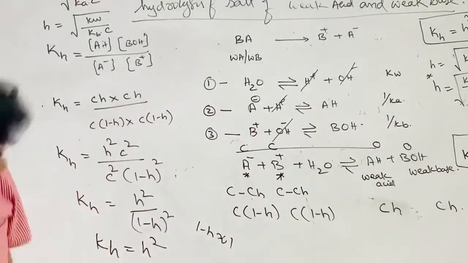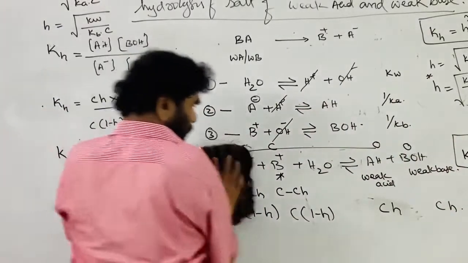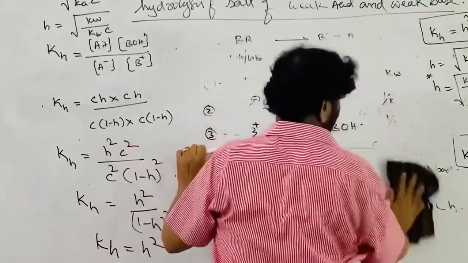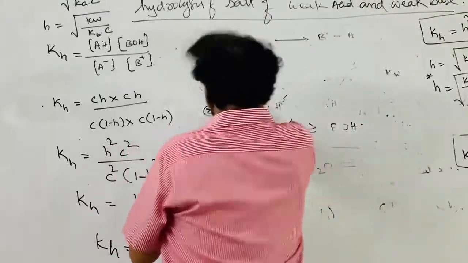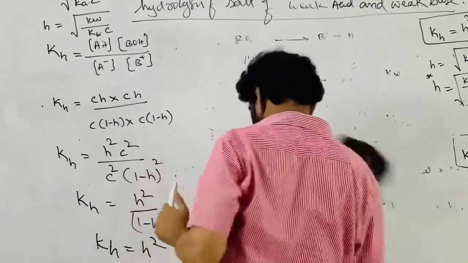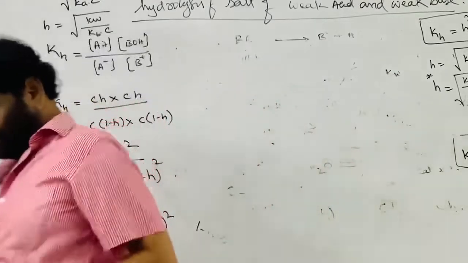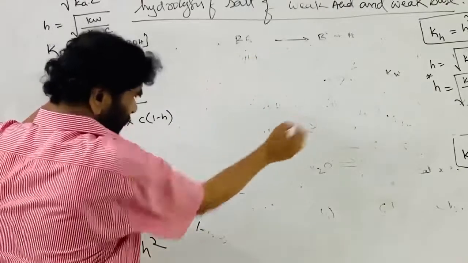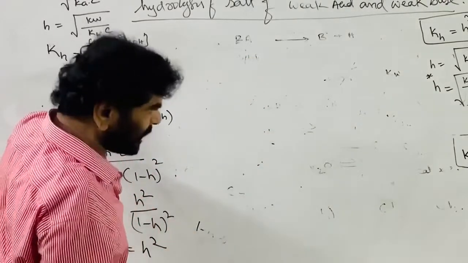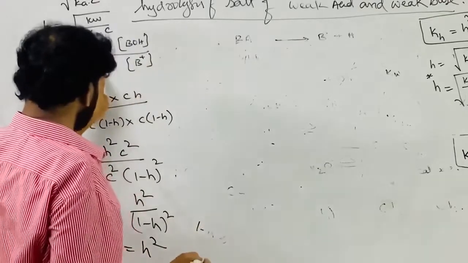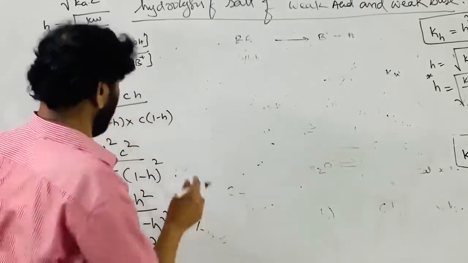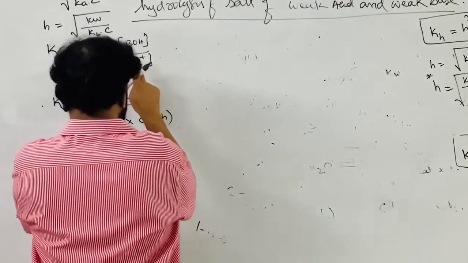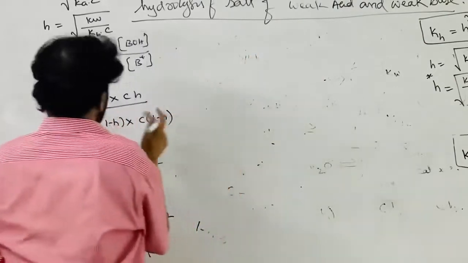Let me remove this. The h part is over. Now, according to the equation, the concentration of AH and BOH is the same, and the concentration of A⁻ and B⁺ is the same, because they participate in the process to the same extent.